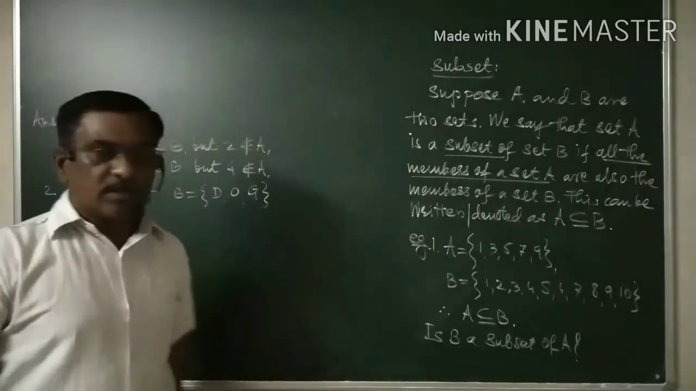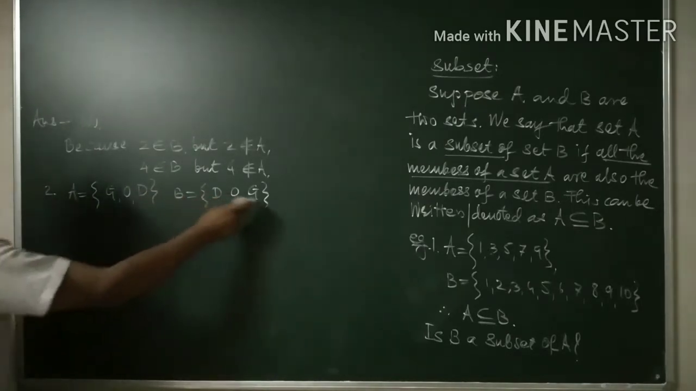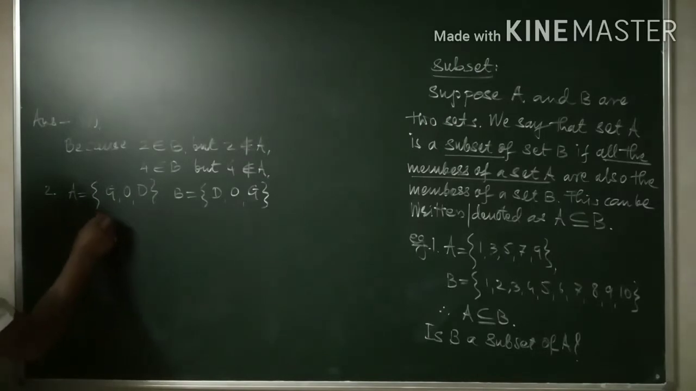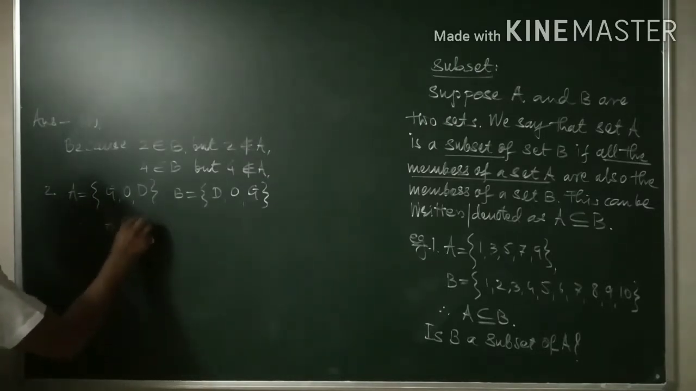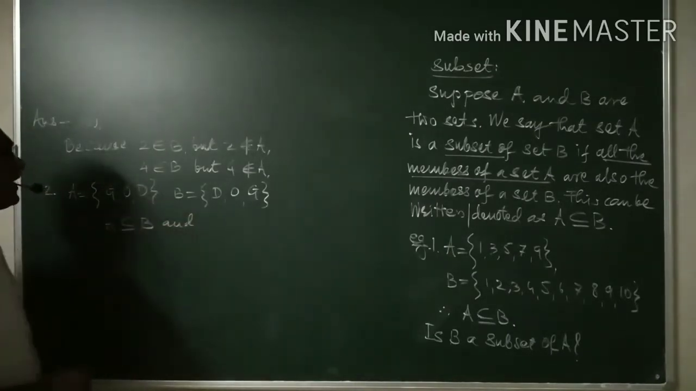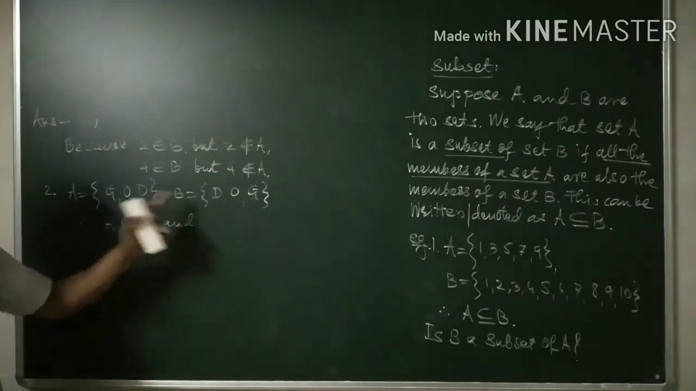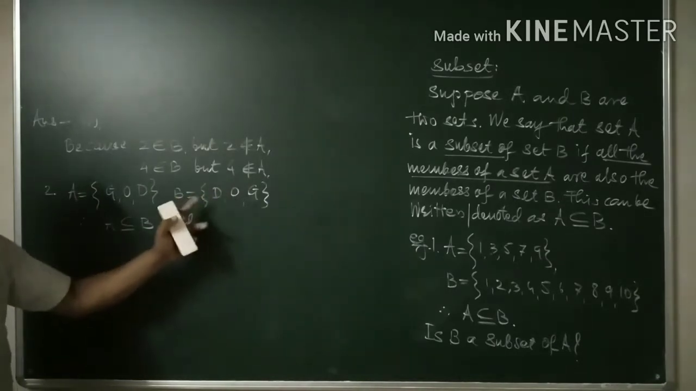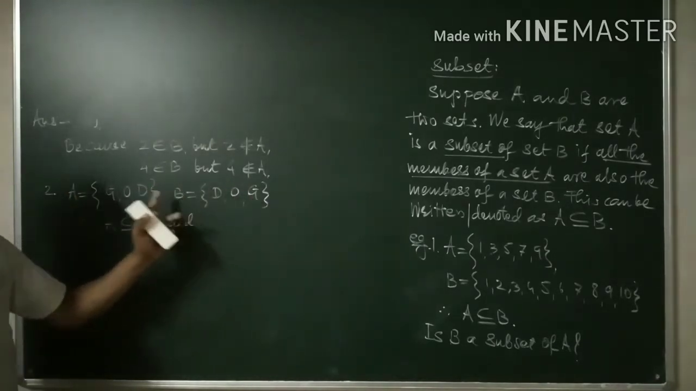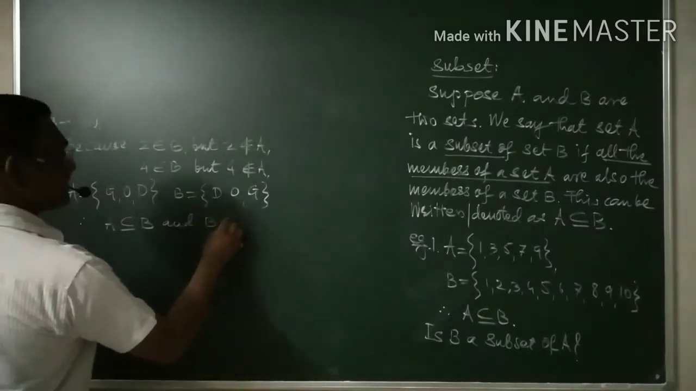Now, if you look at these 2 sets and apply this definition here, then what will you find? Yeah, Z is in A, Z is in B. O is in A, O is in B. D is in A, D is also in B. Therefore, what we write here, A is a subset of B. And again, if you consider B, then D is in B, D is also in A. O is in B, O is also in A. Z is in B, Z is also in A. And therefore, again we can have B is a subset of A.